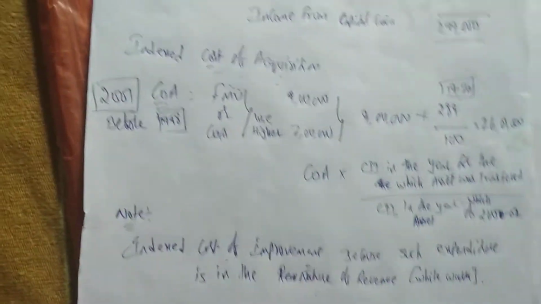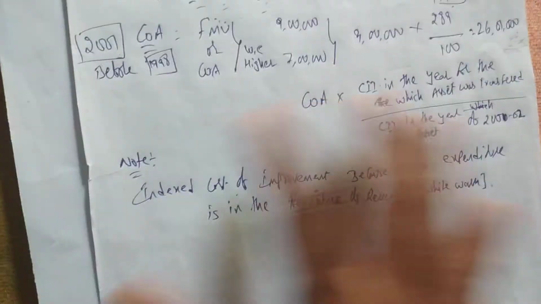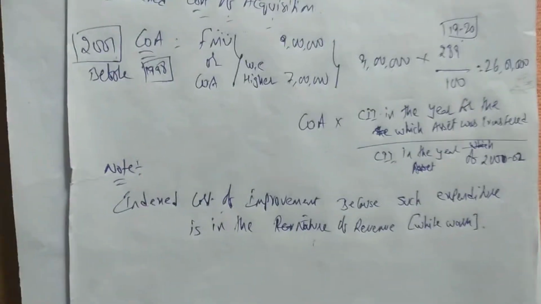Okay, let us solve this problem. Here we have space, so I am solving here only. Example 2.